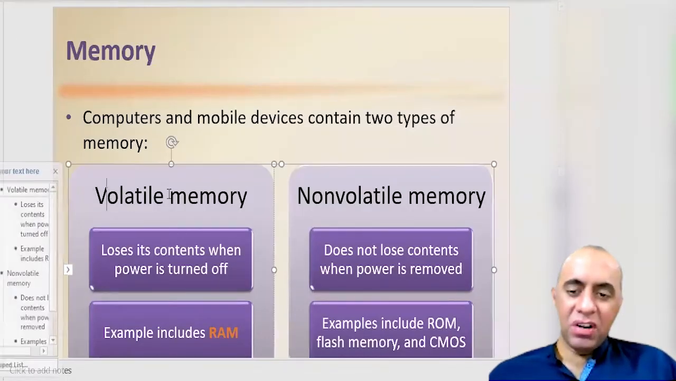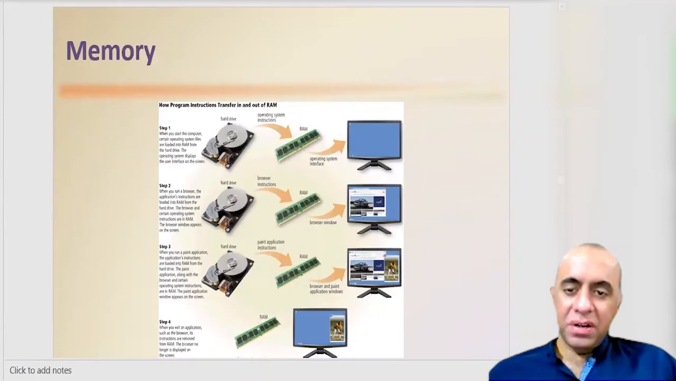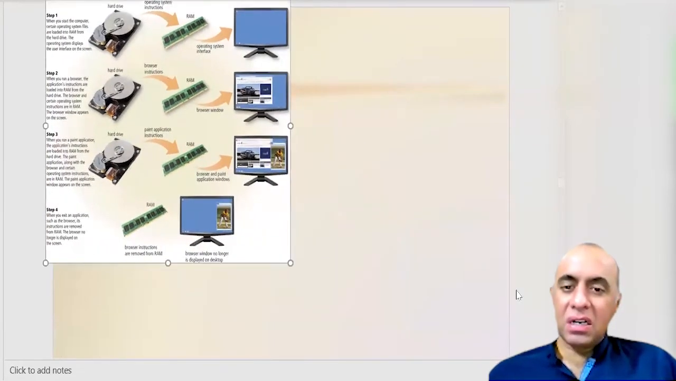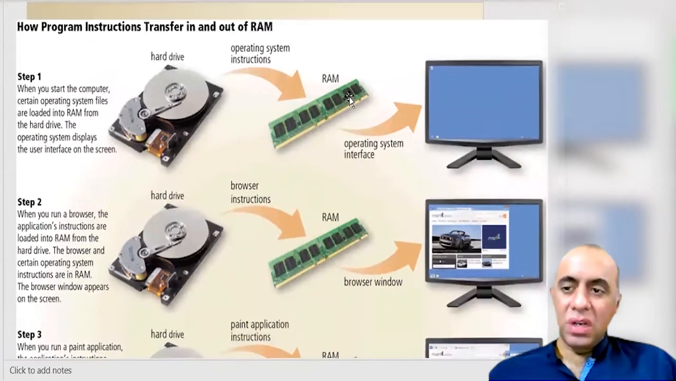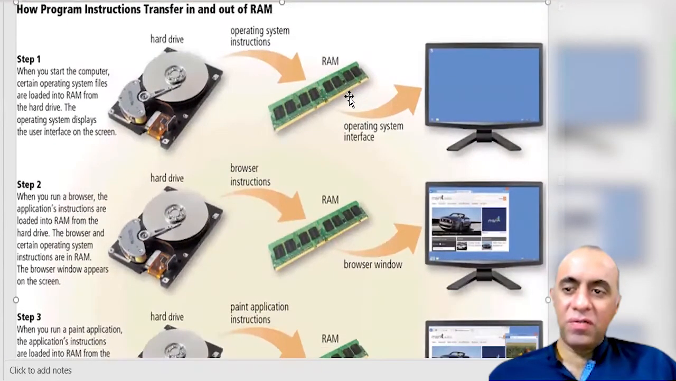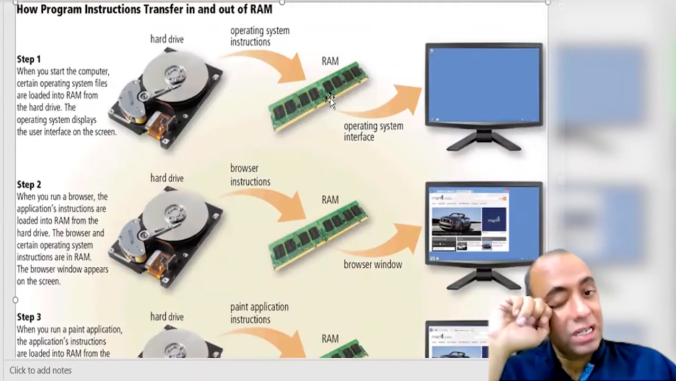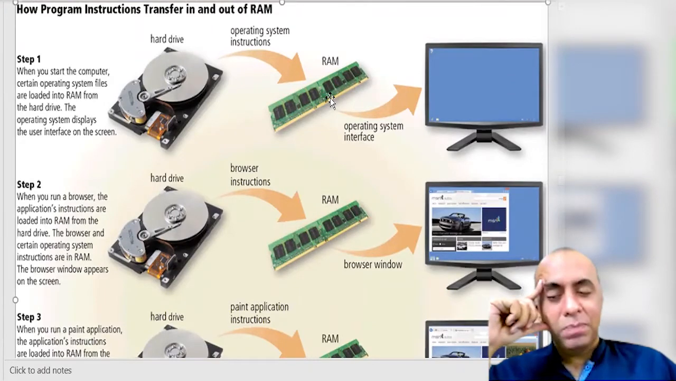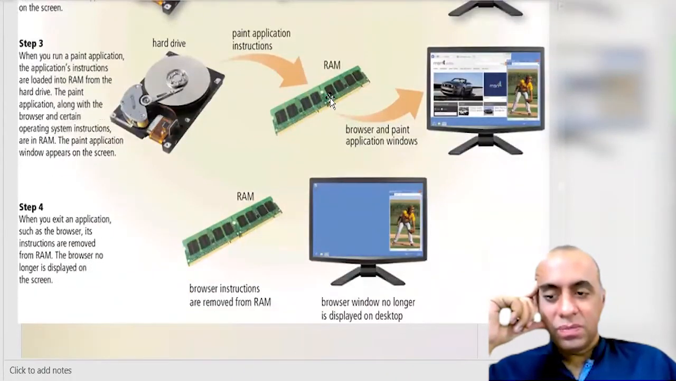Then there are two types of memory, volatile and non-volatile. We discussed a lot on this earlier. All of these devices you can see over here are non-volatile. These are hard disks and hard drives. While the RAM is the volatile memory. So how do program instructions transfer in and out of RAM? All the programs are stored on the hard drive. And when the user double clicks a program, that program is brought into the RAM, and the operating system generates an interface for you to look at and interact with that application or app. A similar thing happens for browsers or other applications like the Paint application.